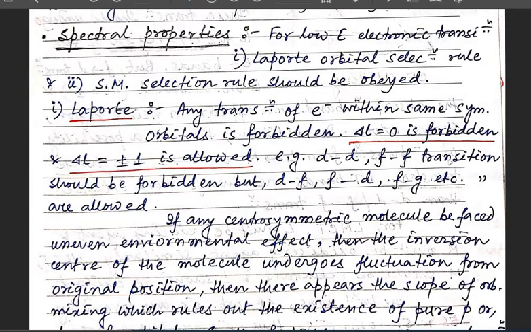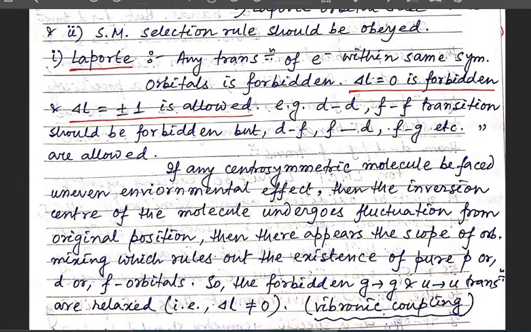But for this electronic transition, two types of selection rule should be obeyed. The first one is known as the Laporte orbital selection rule, and the second one is the spin multiplicity selection rule. First of all, we will discuss the Laporte orbital selection rule. Any transition of an electron within the same symmetrical orbitals is forbidden. That means delta L equal to 0 is forbidden and delta L equal to plus minus 1 is allowed. What does it mean?